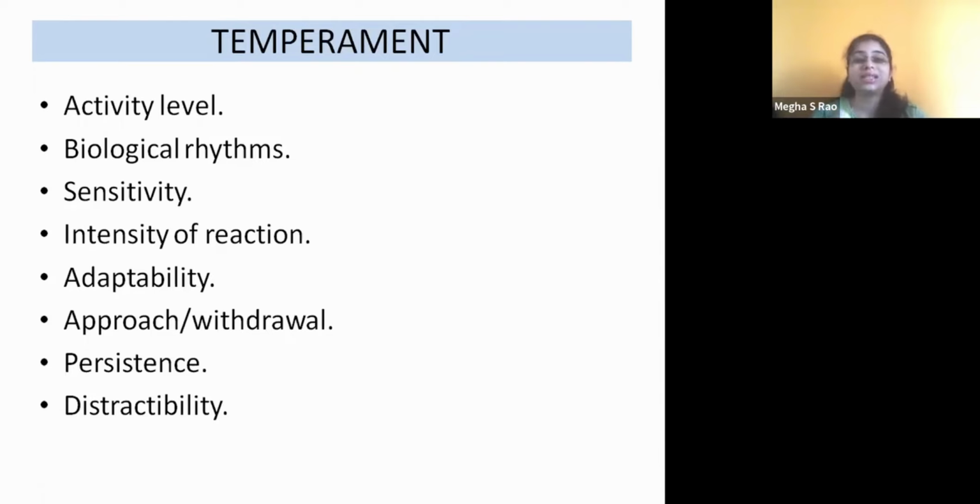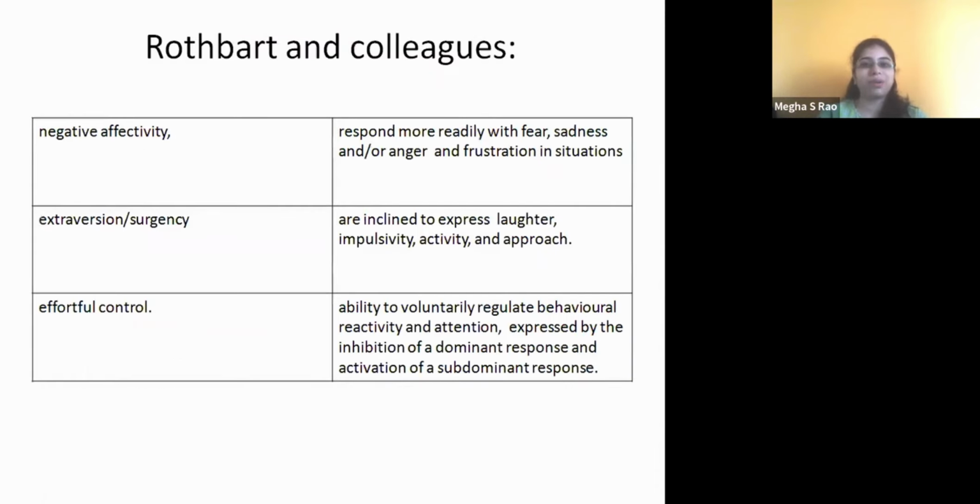Biological rhythms, sensitivity. Some children, whatever you tell them, they are very strong, but some children are very sensitive, they'll start crying also. And the way they react to what you tell, how good are they in adaptation, right? Some children want to be with their parents all the time, but some children are okay to go to their uncle's or aunt's house or their friend's house and stay there, right? So are they approachable, or do they just withdraw from friends? And persistence, distractibility: do they continue their task continuously? Given a task, will they do it, or will they just leave? So all these things will decide the temperament.